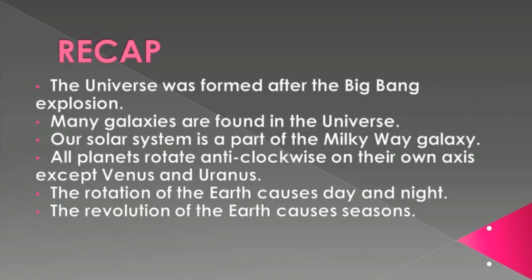A short recap. The universe was formed after the Big Bang explosion. Many galaxies are found in the universe. Galaxy means a cluster of stars. Our solar system is a part of the Milky Way galaxy. All planets rotate anticlockwise on their own axis except Venus and Uranus. The rotation of the Earth causes day and night. The revolution of the Earth causes seasons.